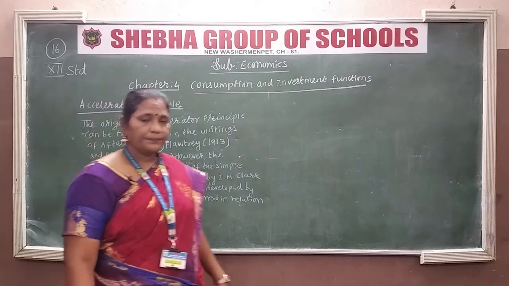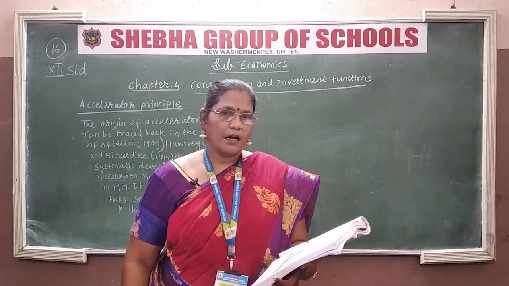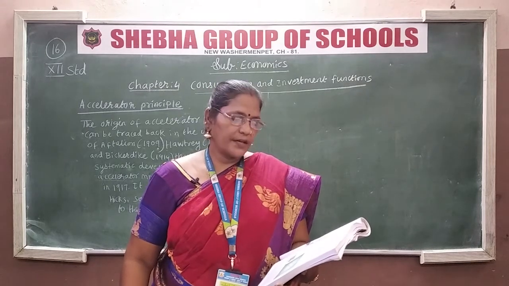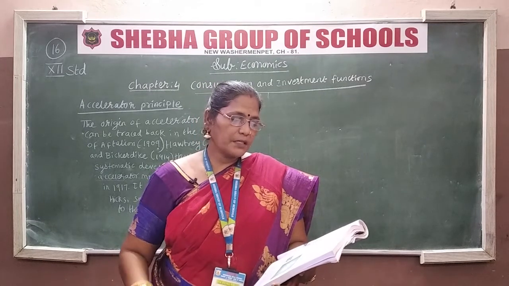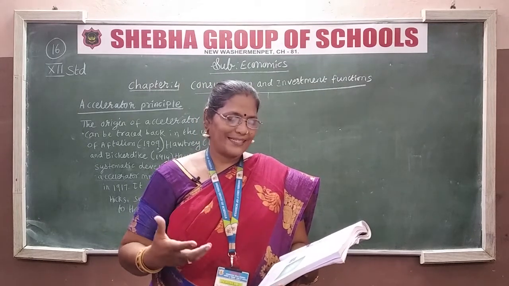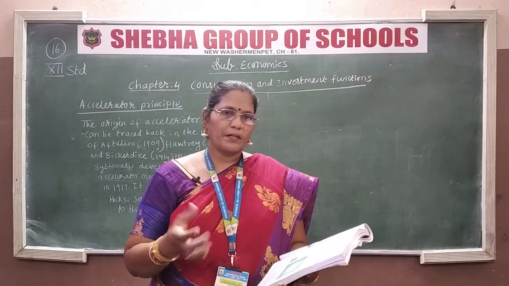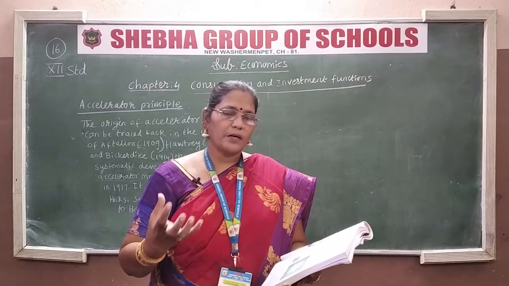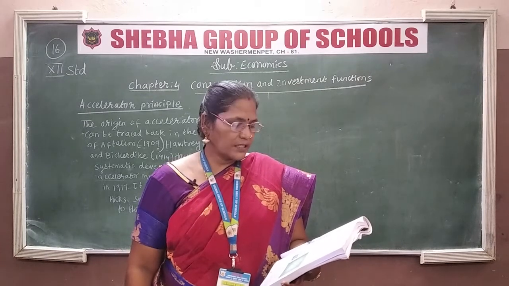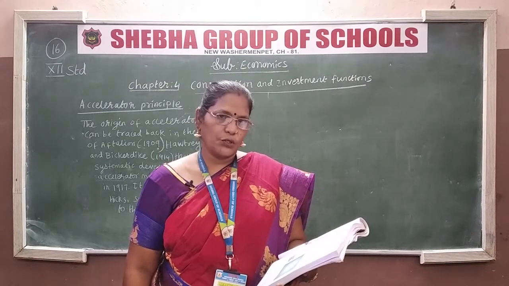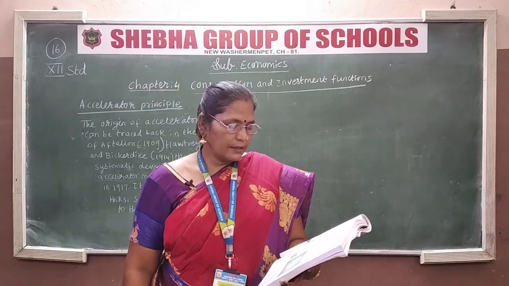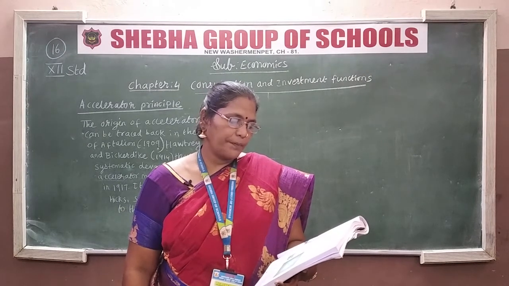Okay children. So let us see the assumptions. Absence of excess capacity in consumer goods industries, that means no extra capacity. The consumer means those who are willing to purchase goods and services. Then constant capital output ratio. Third one, increase in demand is assumed to be permanent.